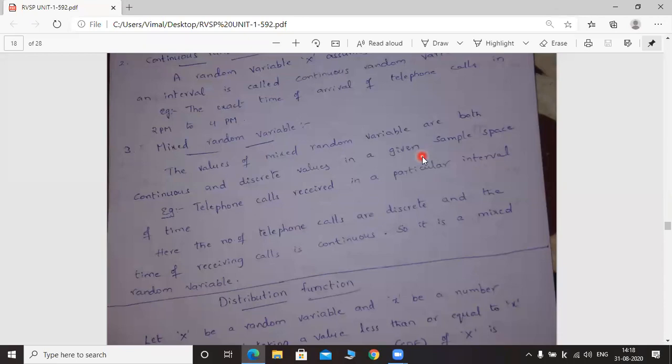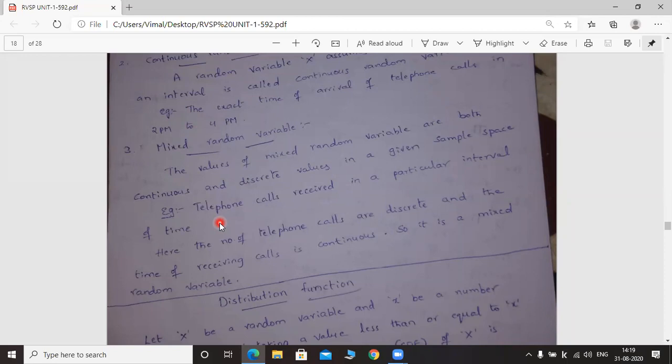What is the example here? Telephone calls received in a particular interval of time. This is the example considered here. If you take the same 2 p.m. to 4 p.m., the same time duration, we can count the number of telephone calls in between 2 p.m. and 4 p.m., but we cannot say exactly at what time the telephone call will arrive.